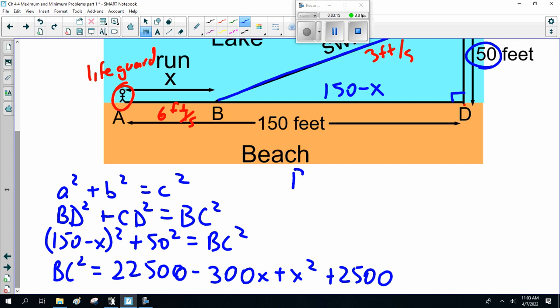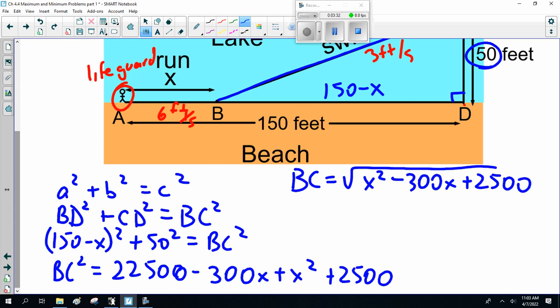So BC, the distance, is the square root of x squared minus 300x plus 25,000. It's not a perfect square, so we say poopy and keep on going.